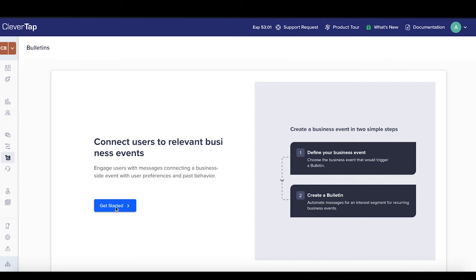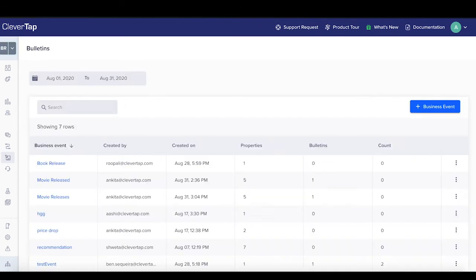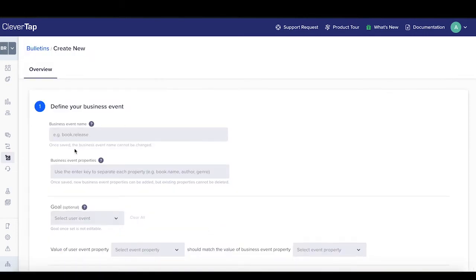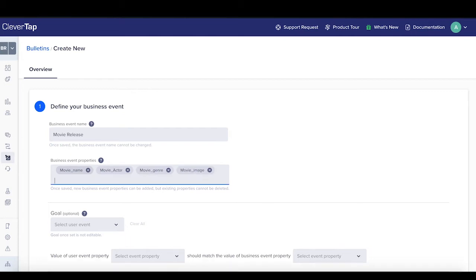So I click on get started over here and I land on bulletins. In this bulletin, first I have to create a business event. I define a business event which is movie release, and then I define the business event properties: movie name, movie actor, movie genre, movie image, movie deep link.